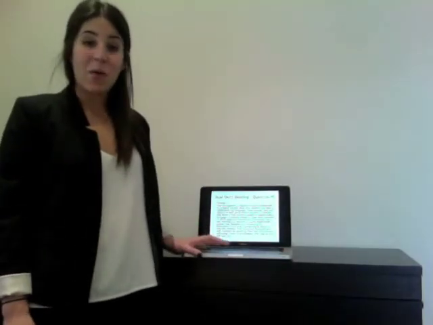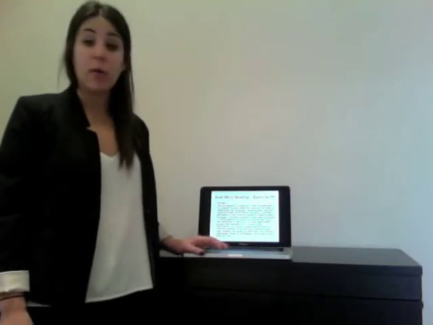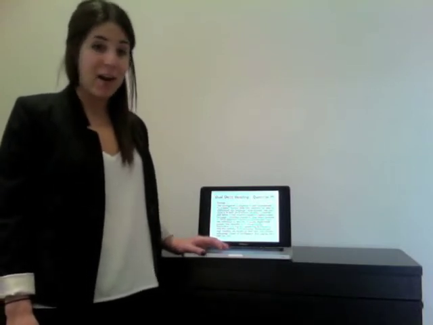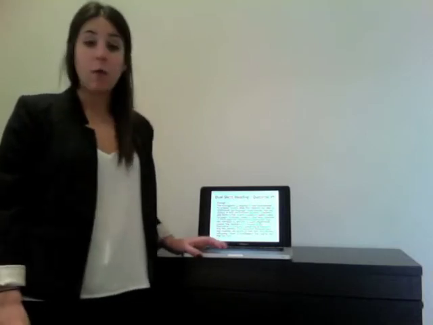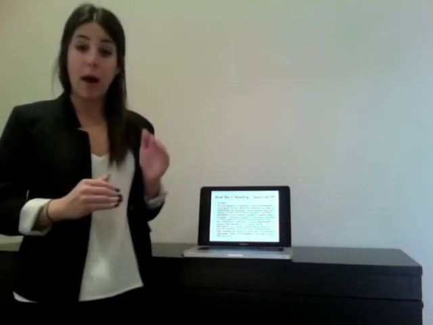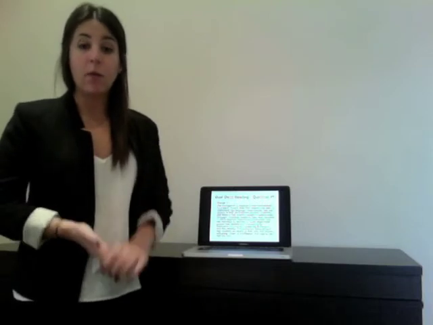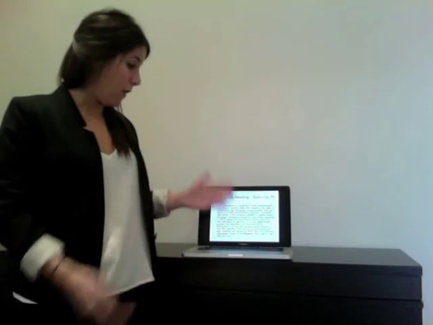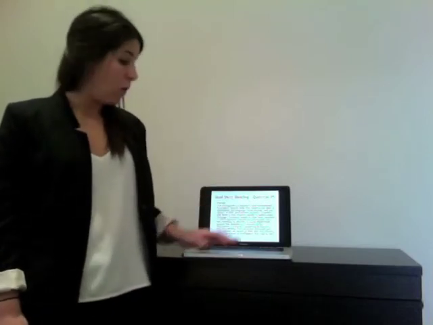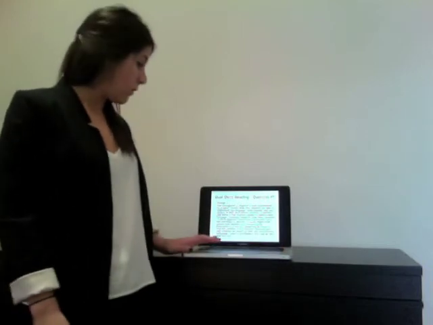Okay, students, so now we're going to be looking at dual short reading, and this is going to be question 9 on your handout. And we are first going to look at passage 1, and what this type of question is, we're going to be reading a passage about a certain topic, and then we're going to be answering a question in multiple choice form based on this. So we're not going to be filling in any blanks, we're just going to be answering a question based on a part of the passage. So let's read this together.